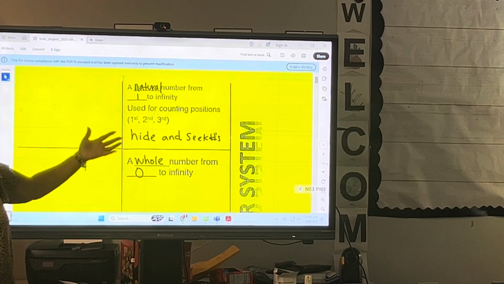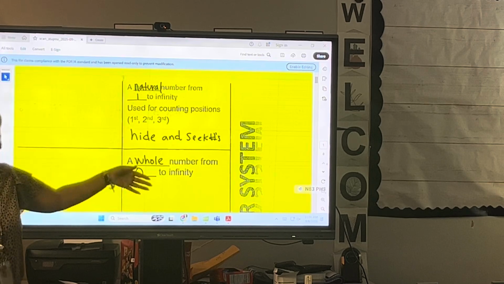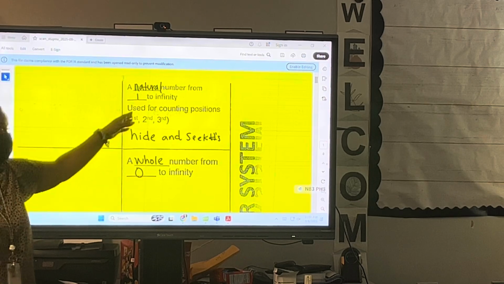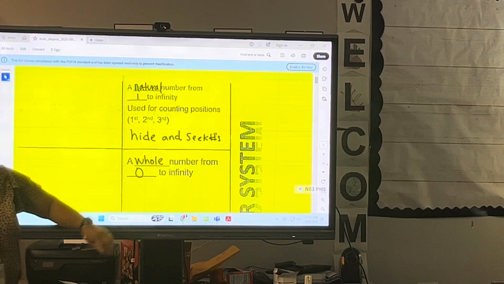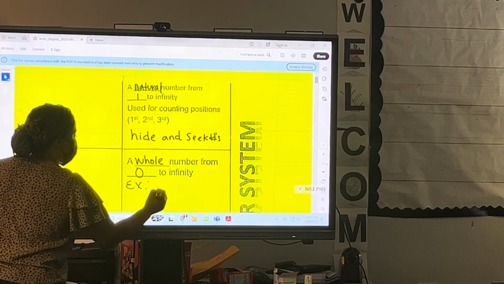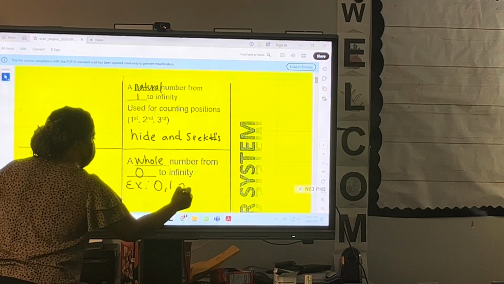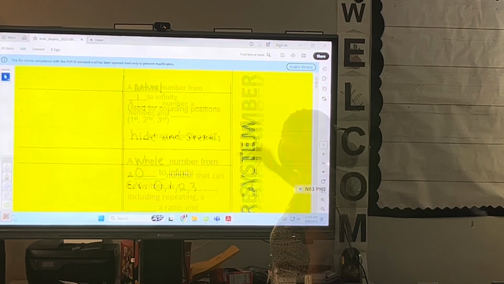So for the most part, we won't really see natural numbers on paper. We'll mainly see whole numbers, but we need to know that natural numbers start at 1 and whole numbers start at 0. So for our example, just put EX for example, put 0, comma 1, comma 2, comma 3, dot, dot, dot, all the way into infinity.